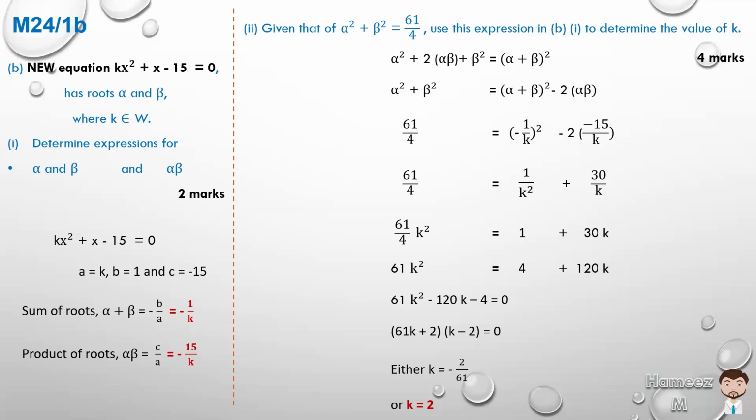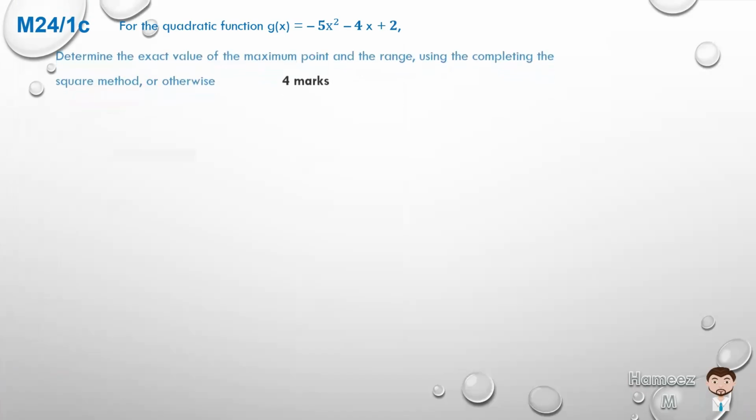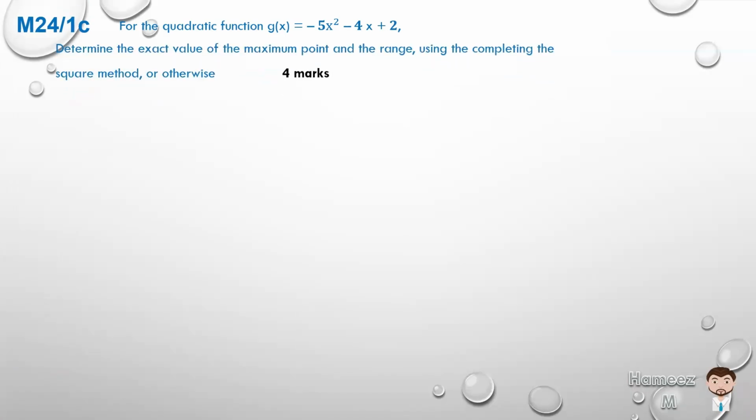So let's now move on. We've just completed 1b. So now let's look at number 1, part C, where it says for the quadratic function, g of x is equal to minus 5x squared minus 4x plus 2. Determine the exact value of the maximum point and the range using the completing the square method or otherwise.